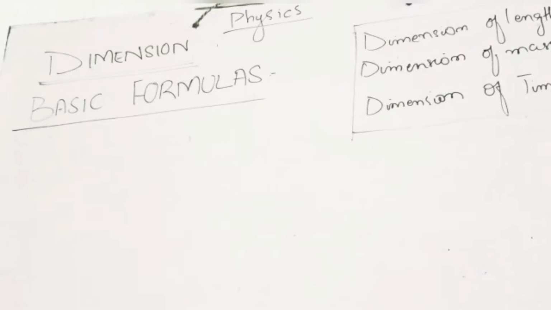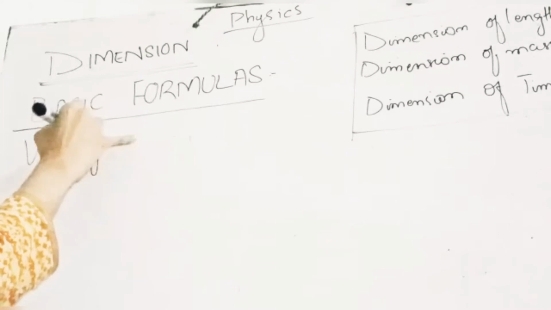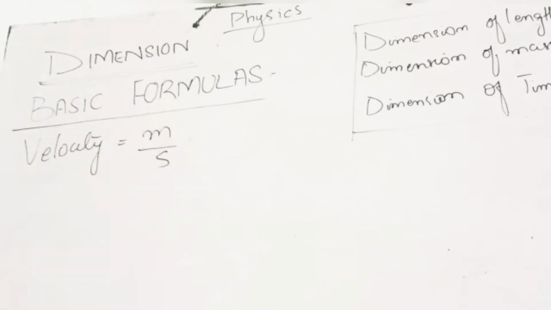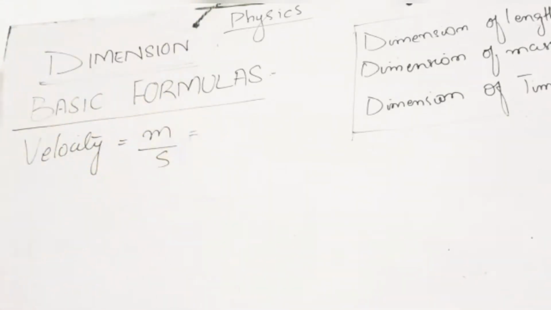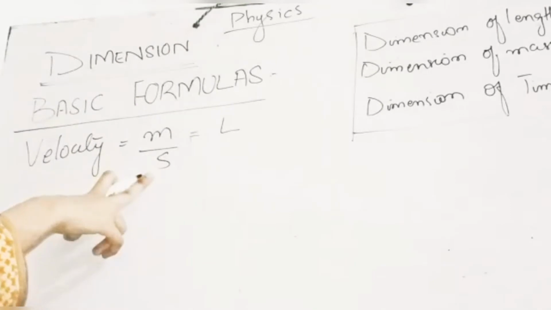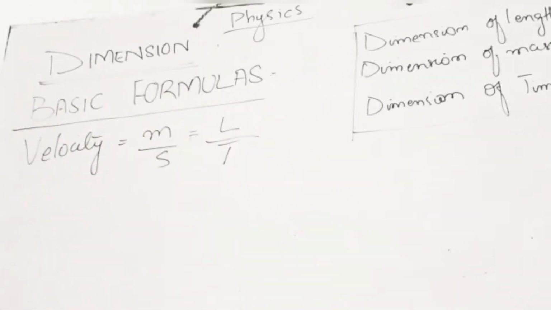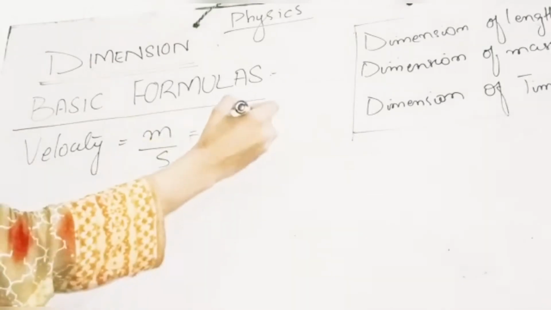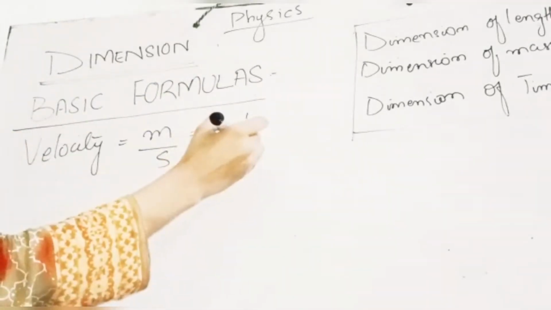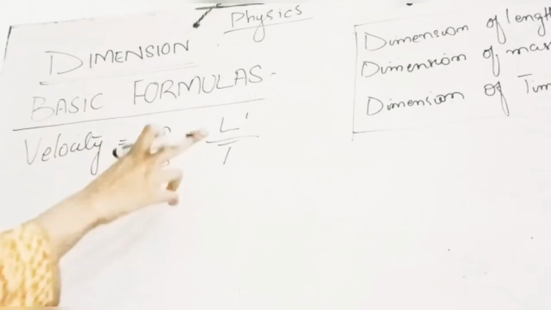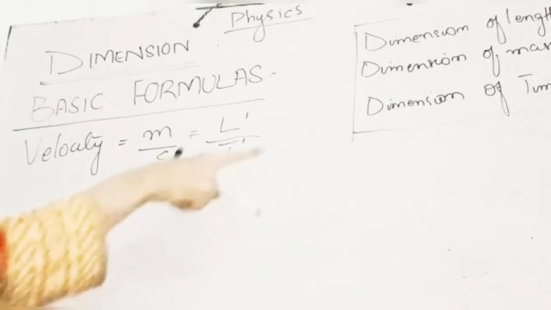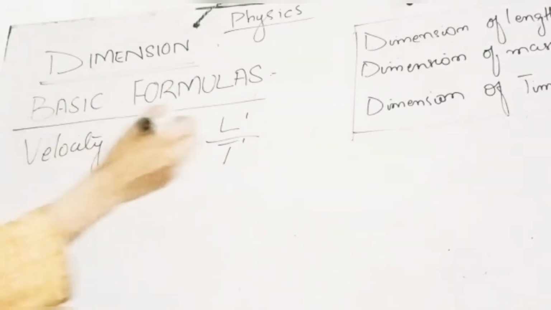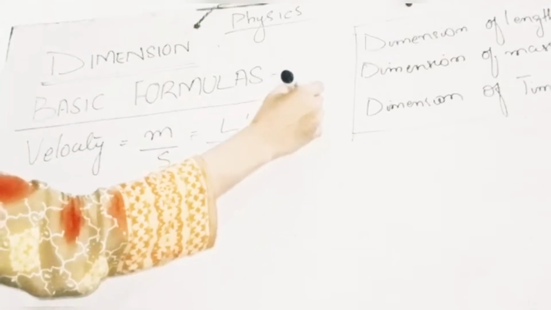Okay, so there are some basic formulas, like velocity. What is the unit of velocity? Meter per second. We know that meter is length, so length is represented by capital L and second is represented by capital T. The length has power 1, and when there is no power, the power is 1.